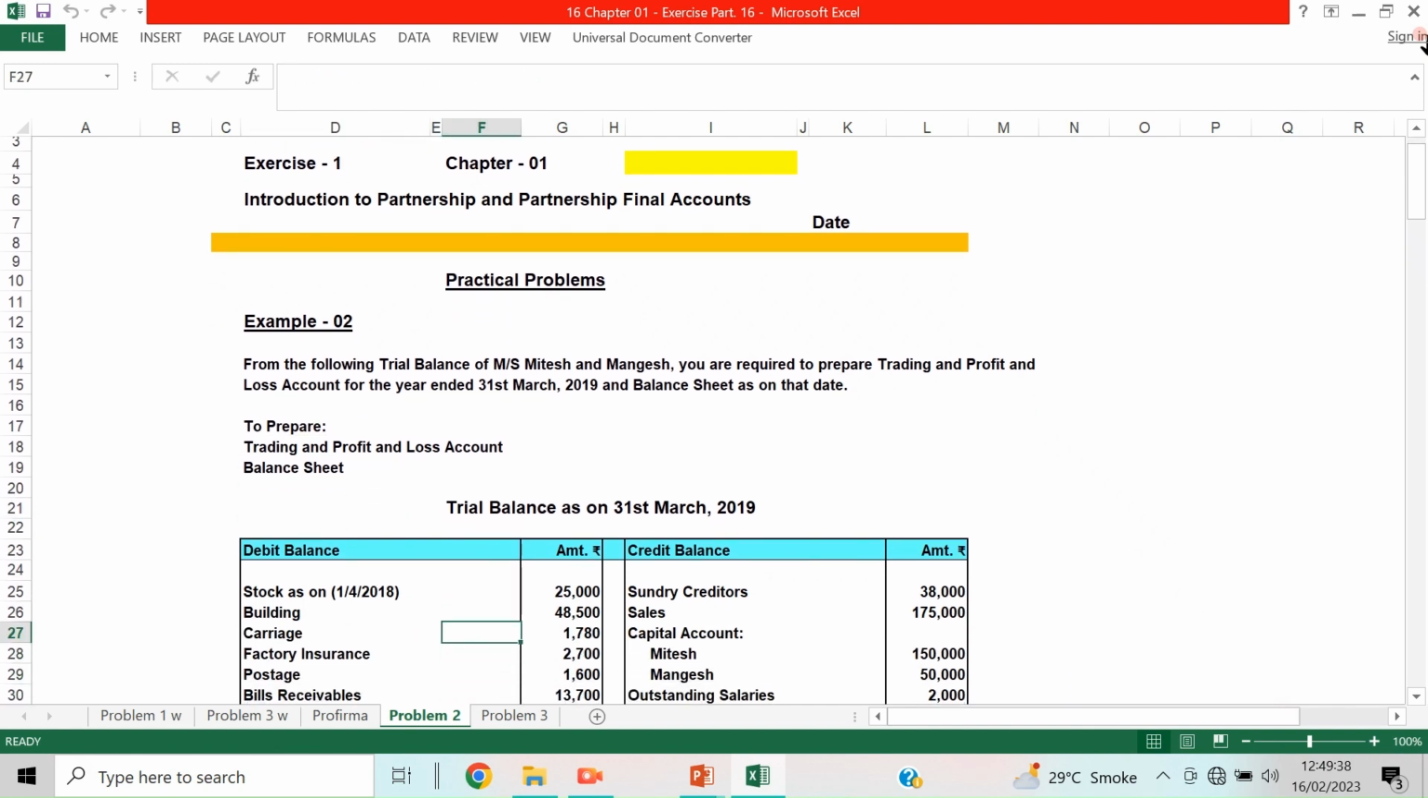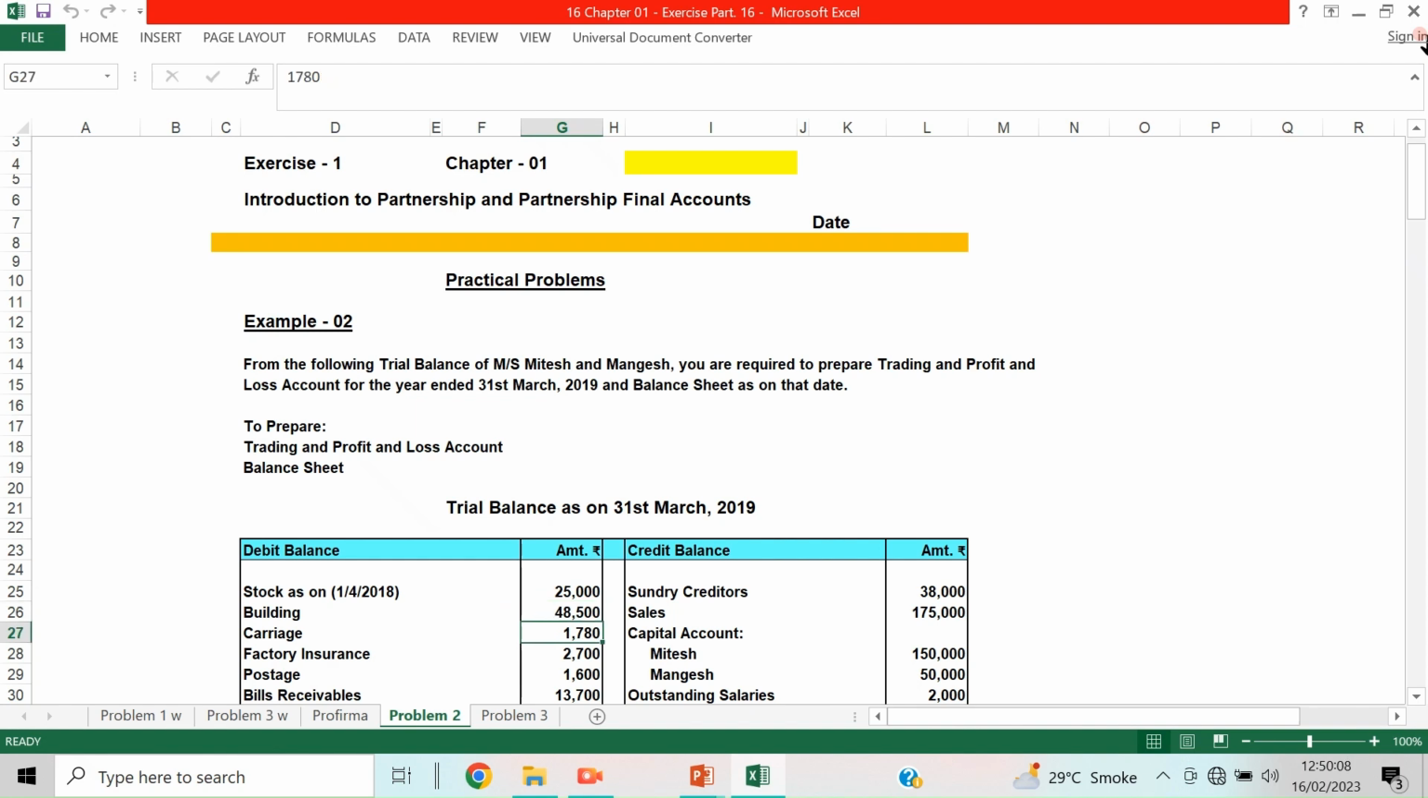So trial balance is given. The debit side is given: stock is on 31st March 2018. The closing date is 31st March 2019, so that means this is the ending, and this will be the opening, the starting. So when the stock is on 1/4/2018, it means opening stock. Opening stock of materials or finished goods or whatever it is, it's opening stock.